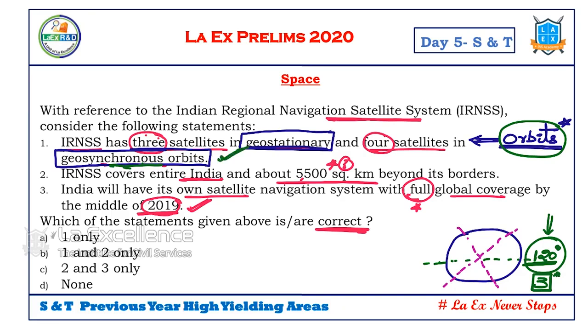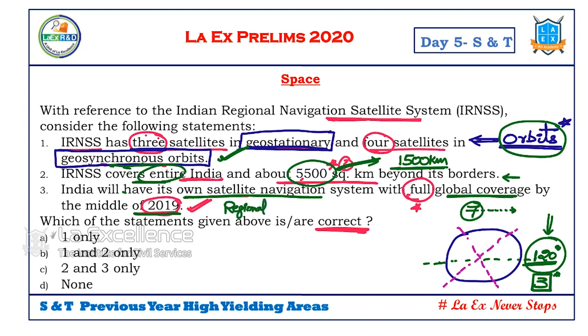So, basics are important. Second thing, IRNSS covers entire India and then 5,500 square kilometers. This we cannot answer unless we know that this is only 1,500 kilometers. This is a fact. So let's keep this aside and go with the next one, its own satellite navigation system with full global coverage. Here also we should know that we are planning only 7 satellites. After that, slowly we are covering it. By 2019 we wanted to have only a regional satellite system.